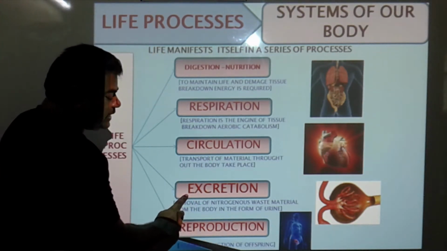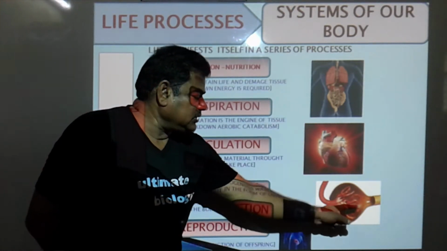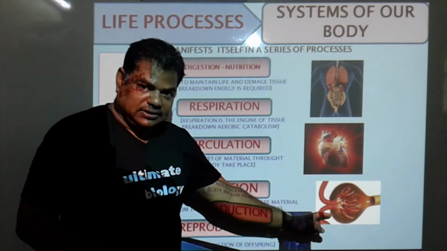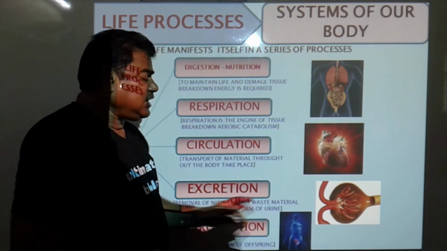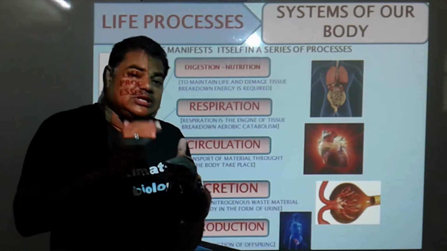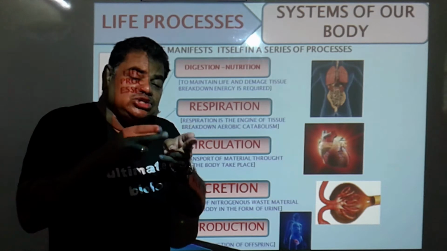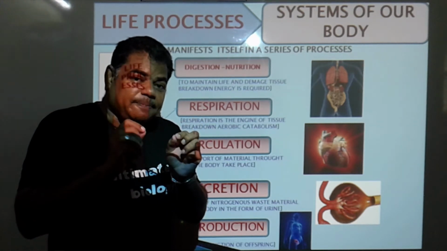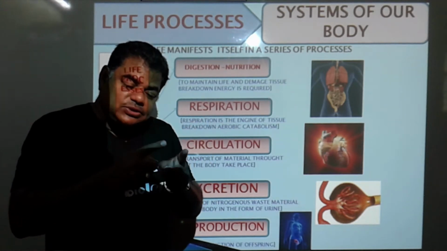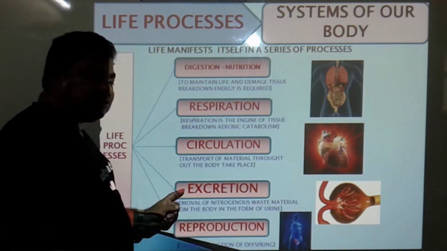Then the next life process is excretion. This one, Bowman's capsule along with the glomerulus, is present in the kidney. Excretion is related to the kidney, ureter, urinary bladder, like this. From the blood, nitrogenous waste material gets filtered in the two kidneys, and in that nitrogenous waste material, urea, which is present in dissolved form, is toxic in nature. So there is a need to eliminate this nitrogenous waste material from the body. This life process performs that function, that is excretion.